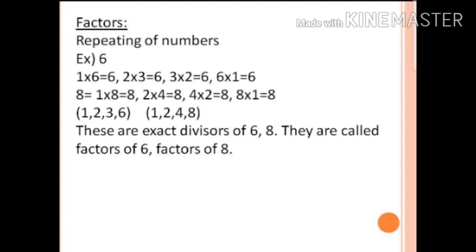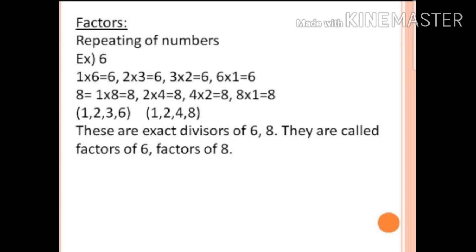Let us take one more number, 8. 1 8 is 8, 2 4s are 8, 4 2s are 8 and 8 1s are 8. But now if you just look into the numbers children, 1 8 is 8, 8 1s are 8. See, it is a reverse of the number, isn't it? 2 4s are 8, 4 2s are 8. See, the same numbers can be repeated in the reverse direction so that you get the same answer. Is it? So, let us see what the factors are here. They are 1, 2, 4 and 8.